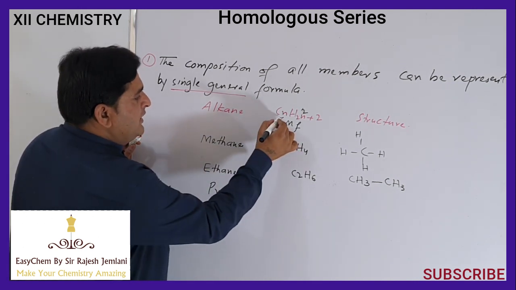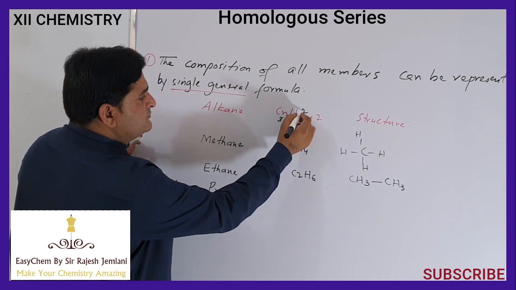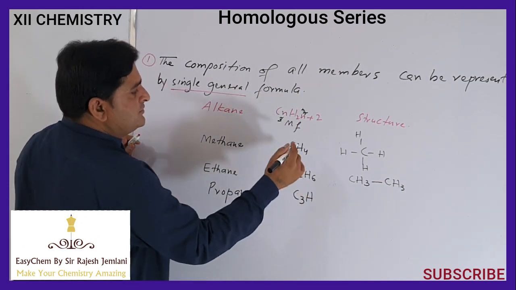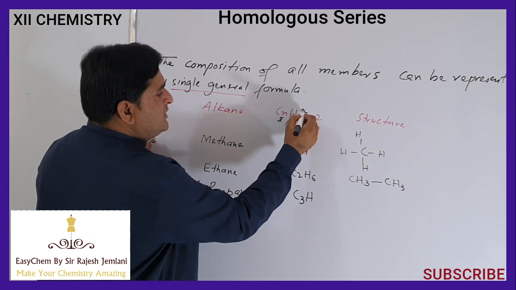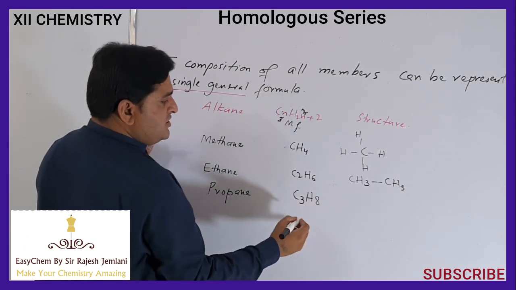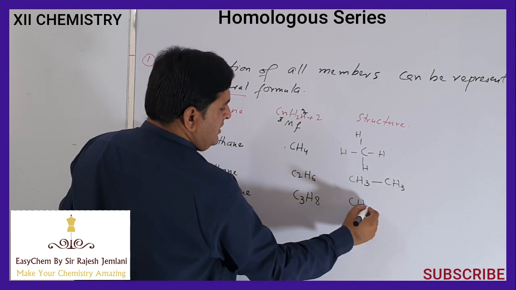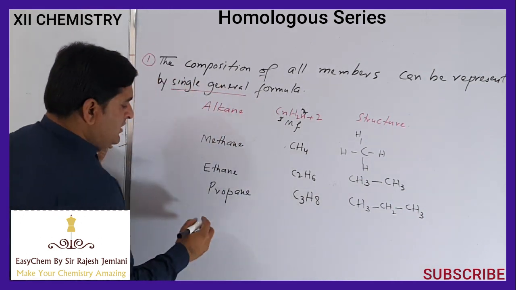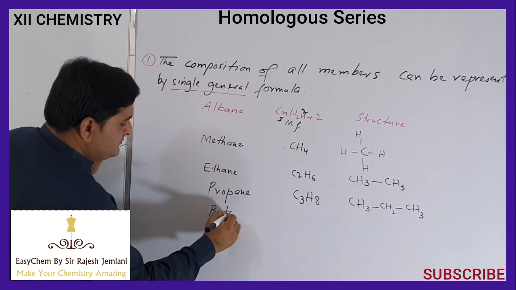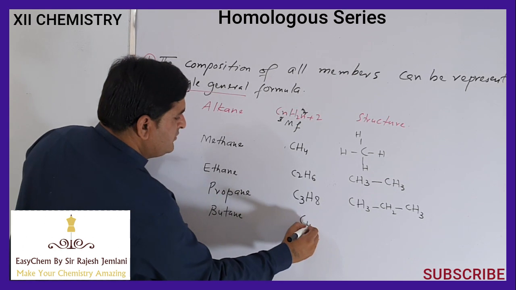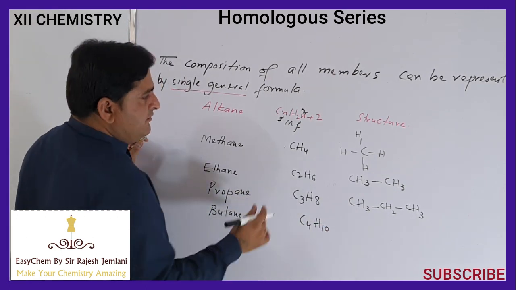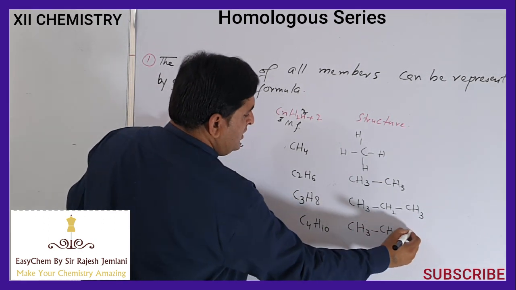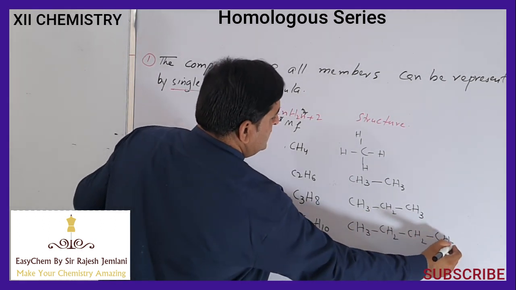according to this general formula, n is equal to 3. If n is equal to 3, so C3, H: 2 times 3 is 6, 6 plus 2 is 8, so H8, and its structure will be CH3CH2CH3. Butane is C4H10, and its condensed formula will be CH3CH2CH2CH3.